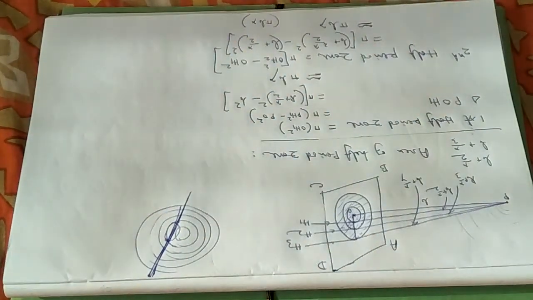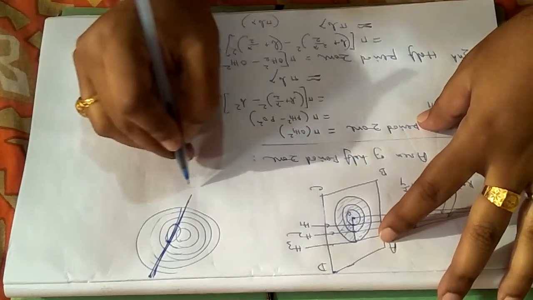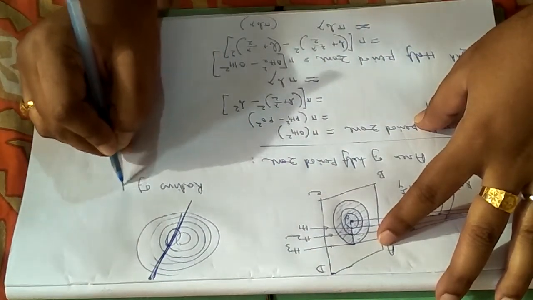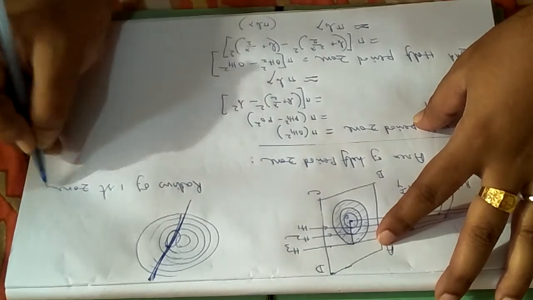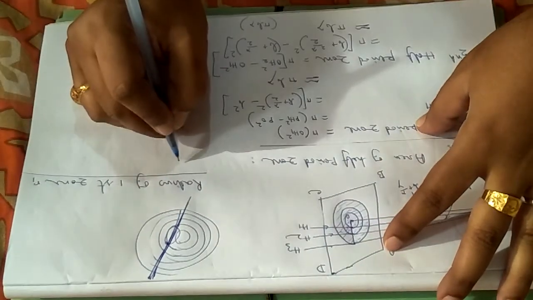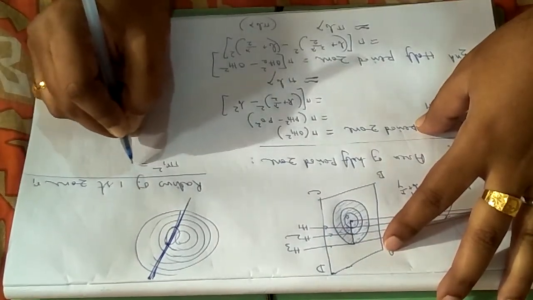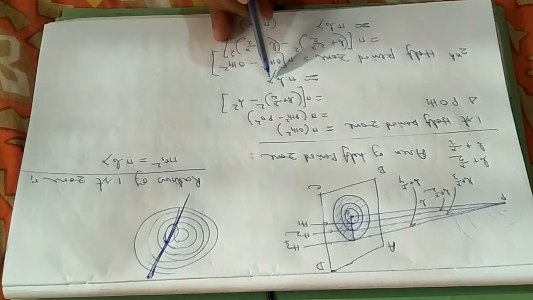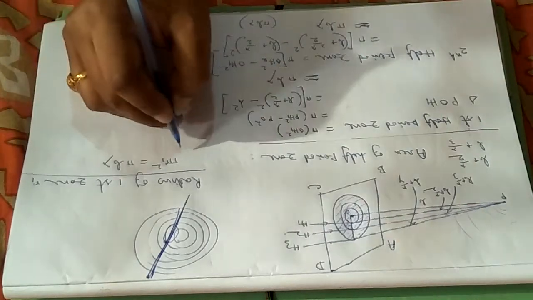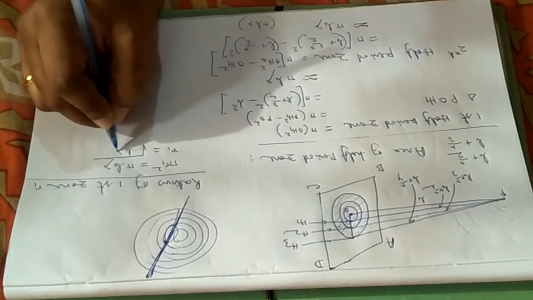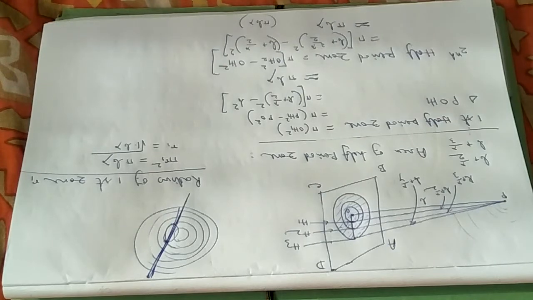Now we can calculate the radius of the zones. So if I write now, the radius of the first zone, let it be equal to r1. So I can write pi r1 square equals pi b lambda. I have calculated the area of the first half period zone to be like that. So pi r1 square equals pi b lambda. So I can write r1 equals whole root over of, pi cancels out, b lambda. Let me write it as 1 into b lambda.